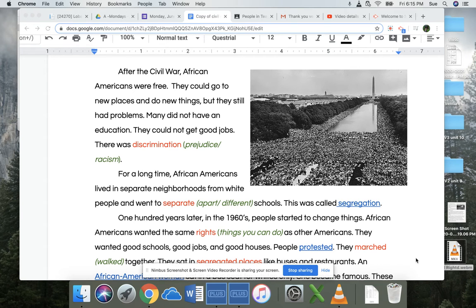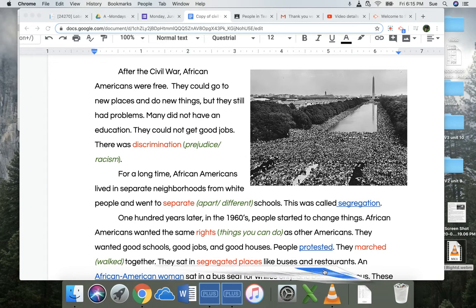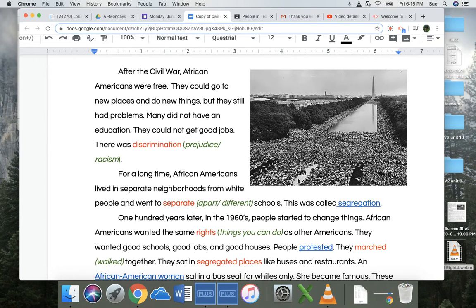After the Civil War, African Americans were free. They could go to new places and do new things, but they still had problems. Many did not have an education. They could not get good jobs. There was discrimination. The word discrimination there in red means prejudice or racism.